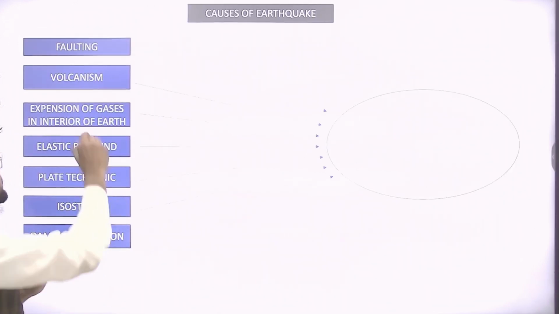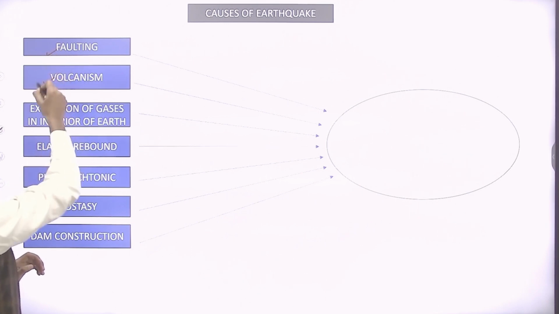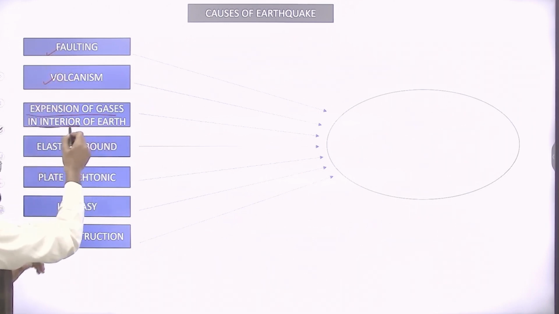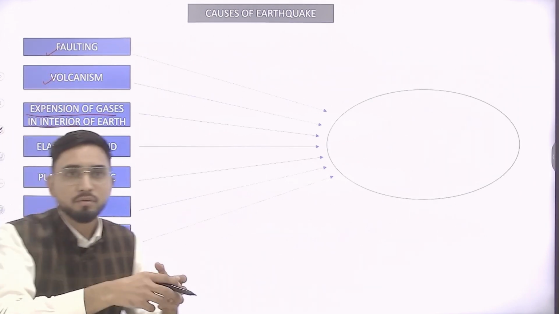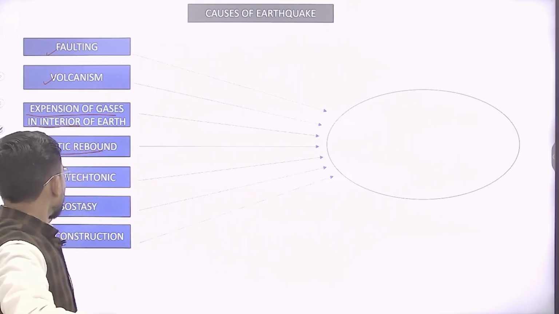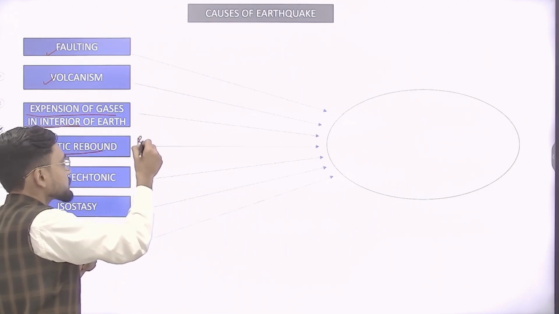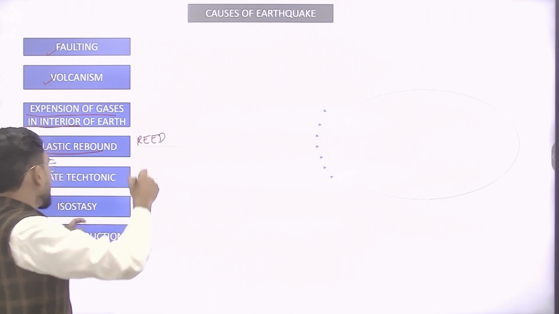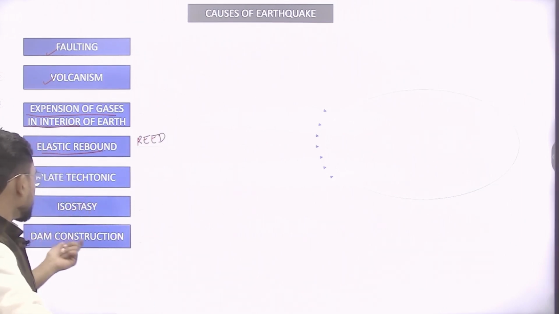First, let me explain. Faulting, volcanic activity, expansion in the earth's interior due to expansion of gases, the elastic rebound theory by H.F. Reid, plate tectonics, isostasy, and dam construction.